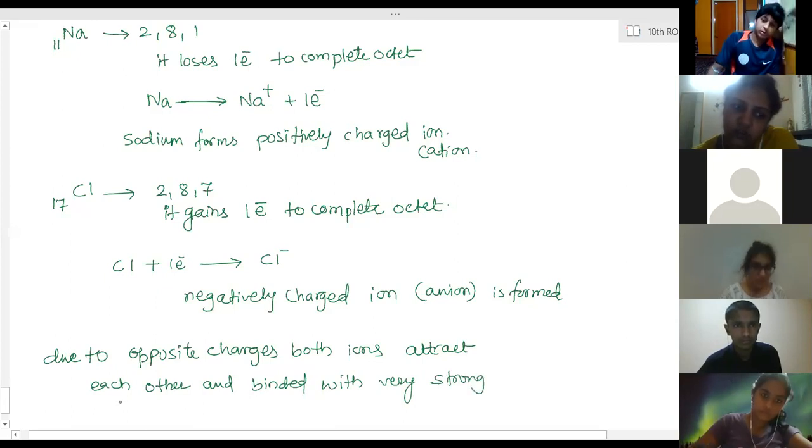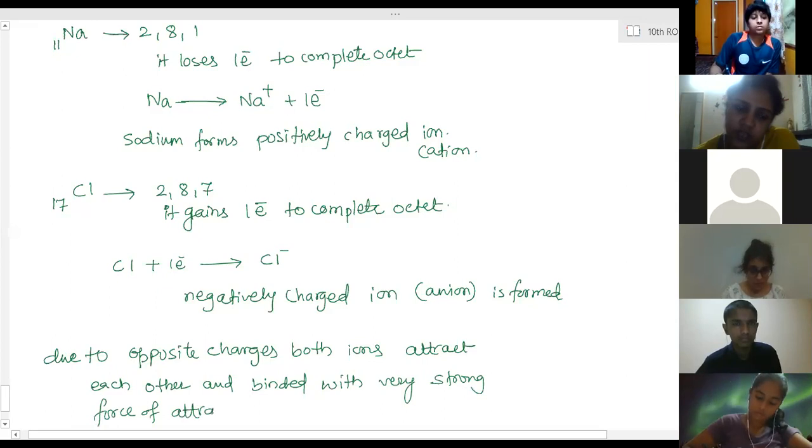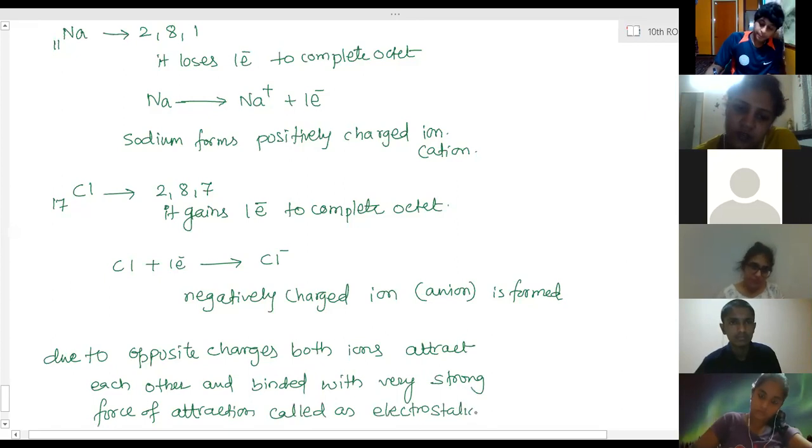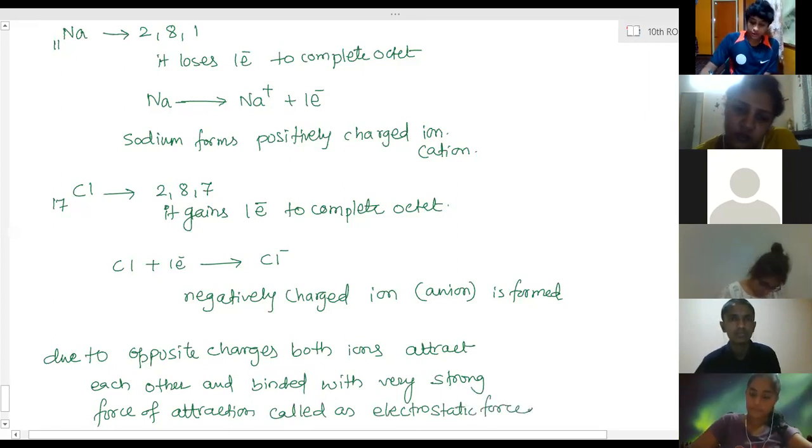Very strong force of attraction, called electrostatic force of attraction.